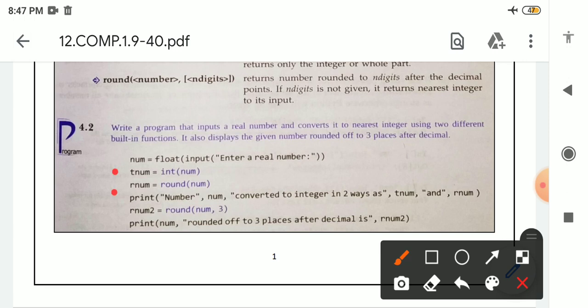These two lines are function calls. These two are Python built-in functions. The name of the first function is the int function, which will remove the decimal part. If there is a number like 10.25, it will remove 0.25, and we will get 10 as output. In the second line we are using the round function. Round mainly contains two arguments. First is the number, and after that n digits. If n digits is not given, then it will go to the nearest integer. And inside this function also we have written num.